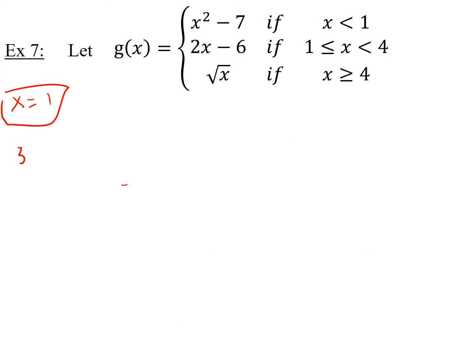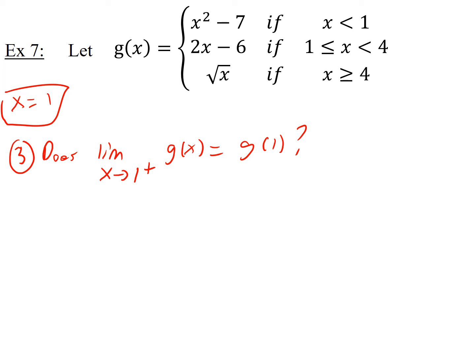Okay, so the third question: does the limit as x goes to 1, we're going to make it a right-hand limit now, because otherwise we know the full limit doesn't exist. Does the limit as x goes to 1 from the right of g of x equal g of 1? And the answer is yes, because we calculated those. I just erased them, I know. But this answer was, what was it? It was -4. And this answer was also -4. So the answer is yes.